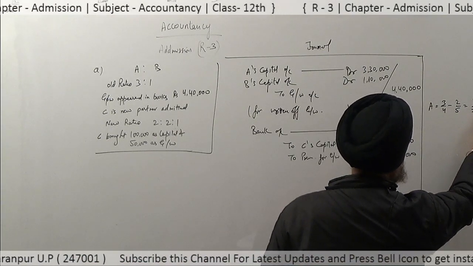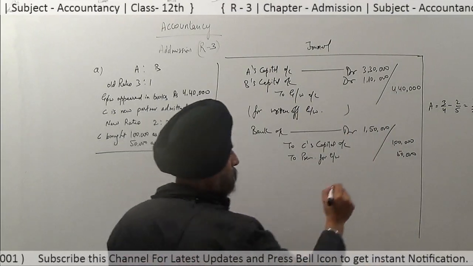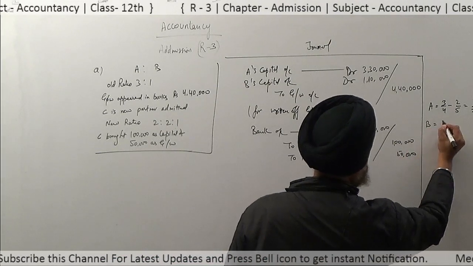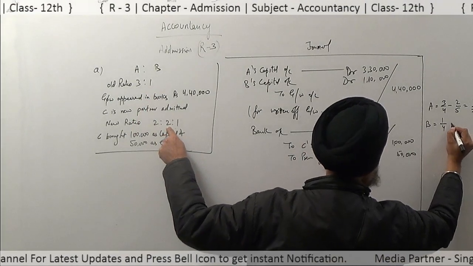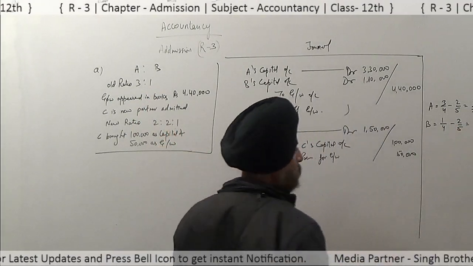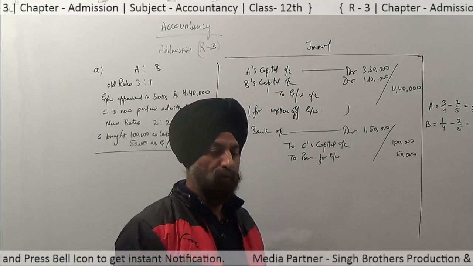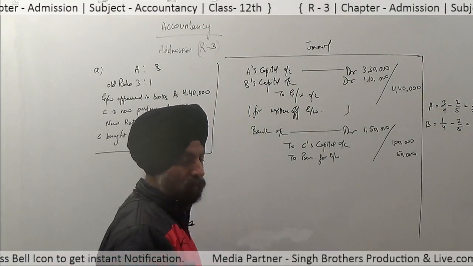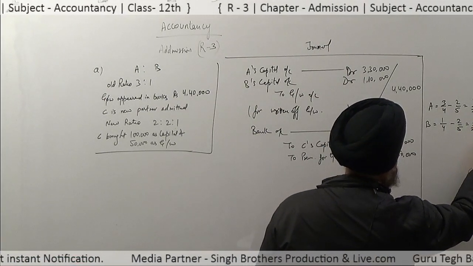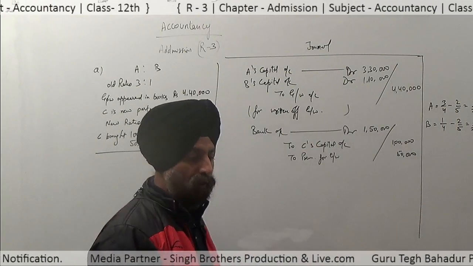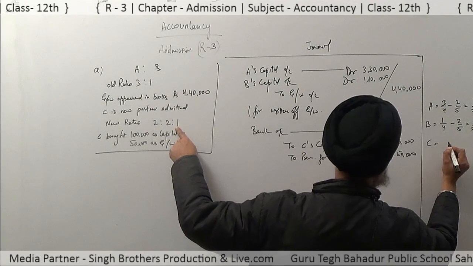This is the sacrifice by A. Now come to B. B's old share is 1/4, new is 2/5. Here we see that B also gains in this change in ratio. In this change B gains 3/20. C's new share is 1/5.